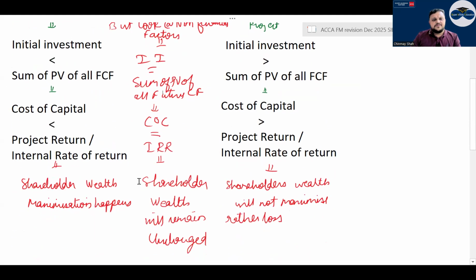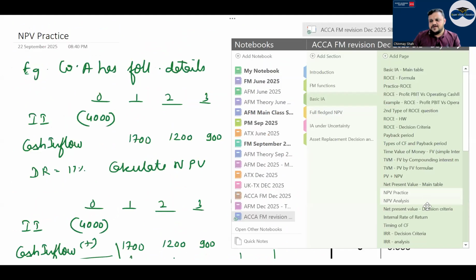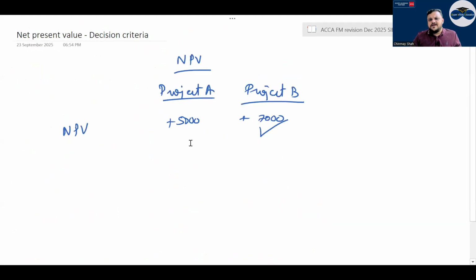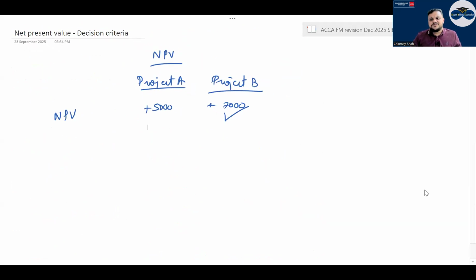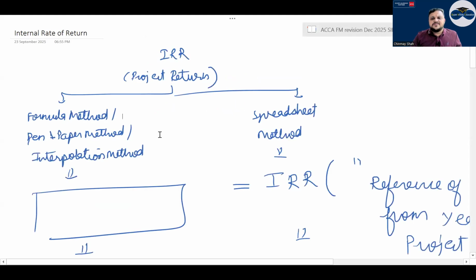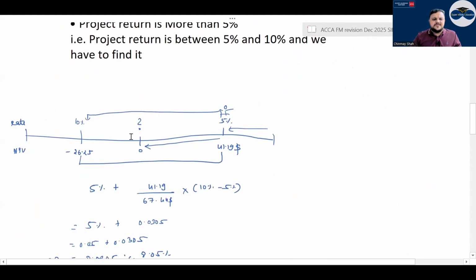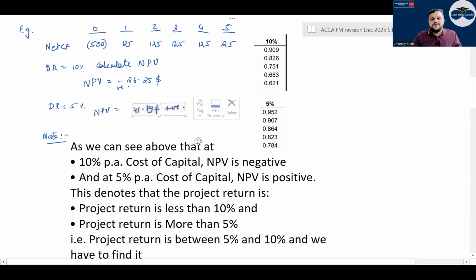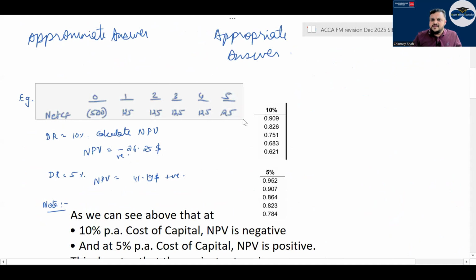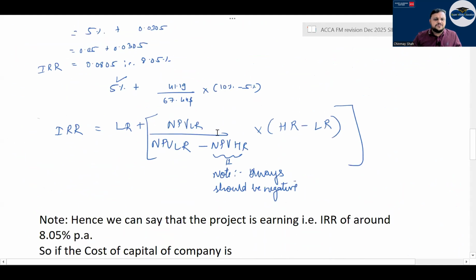Now here I have written cost of capital and IRR. Next is your IRR method. After NPV, in the NPV decision criteria, obviously the higher NPV project will be selected, correct, and it has to be a positive NPV. Then there is IRR. Whenever I give you a stream of cash flows and ask what is the rate of return of this cash flow, I tell you to calculate NPV, and at 10%, let's say you got an NPV of 41.19. I want to know how much you are actually earning from this cash flow. So how will you find out? You have a formula in Excel, right?